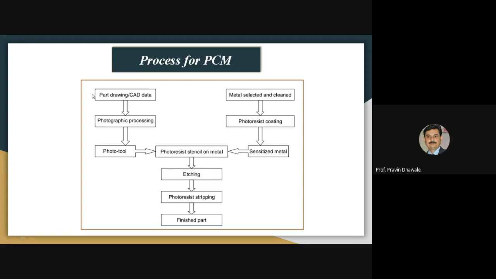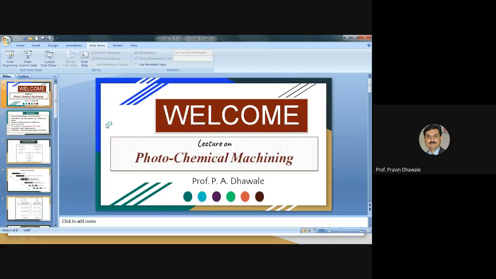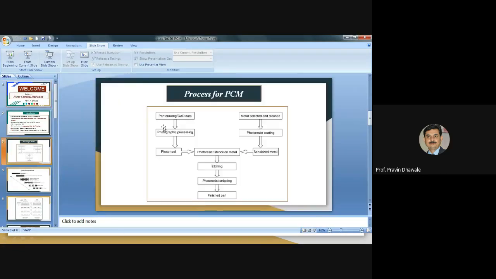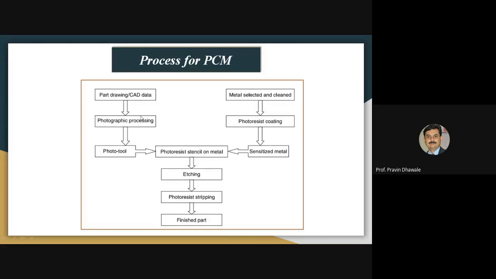First of all, you prepare the drawing of the component with the final shape by using CAD or different drawing software. Then you carry out the photographic processing of that drawing. Means you have to prepare the negative, as we did in olden days photography, by using a camera.